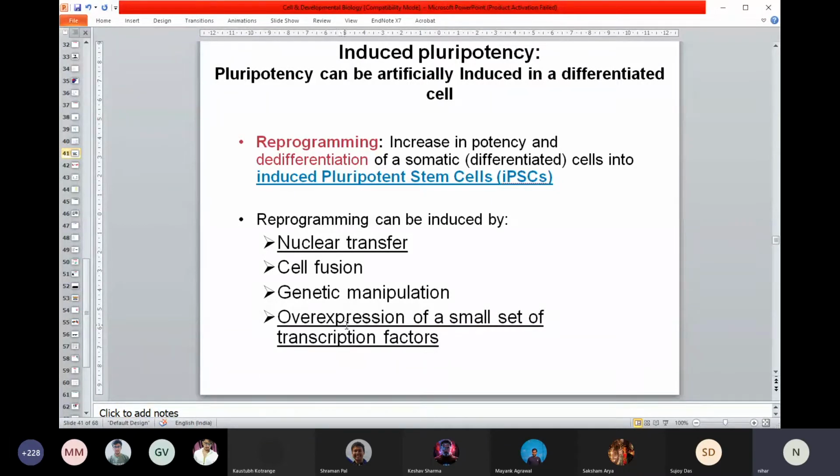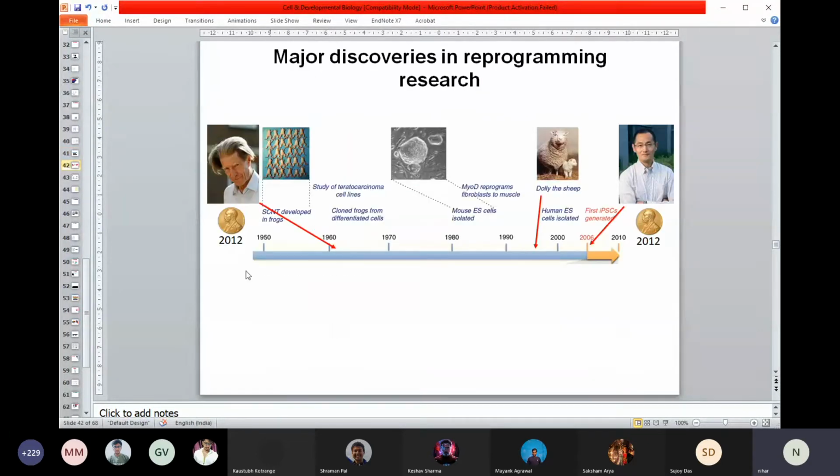But today, what we will be focusing more on is how, just by putting four different factors inside a cell artificially, you can make your skin cell become a stem cell, and that got the Nobel Prize. So this is just to give you a timeline of how the field has actually been moving ahead.